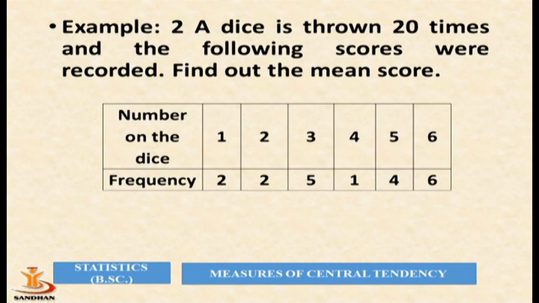Let us understand it with an example. A dice is thrown 20 times and the following scores were recorded. Find out the mean score. Here the numbers on the dice are 1, 2, 3, 4, 5, 6. Dice means paso in Gujarati, right? Which we used to play in snake and ladder. If the number on the dice is 1, the frequency is 2. For number 2 on the dice, the frequency is also 2. For 3, the frequency is 5, and the data is given.